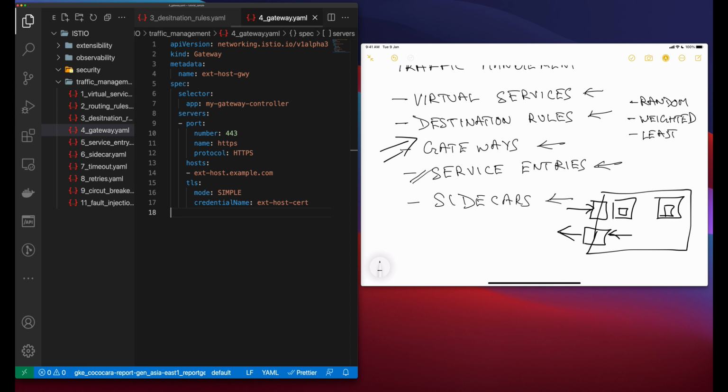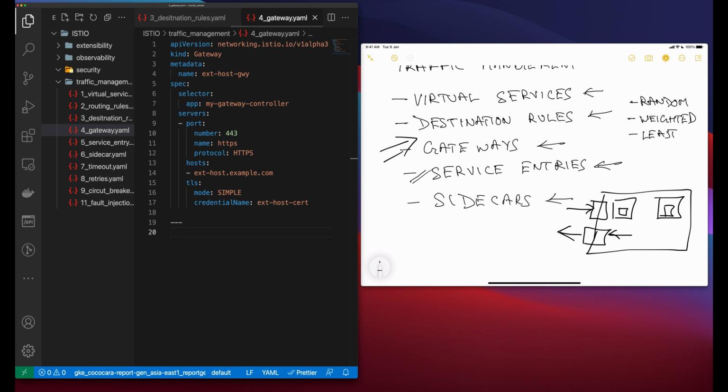This gateway configuration lets HTTPS traffic from ext-host.example.com into the mesh on port 443, but doesn't specify any routing for the traffic.